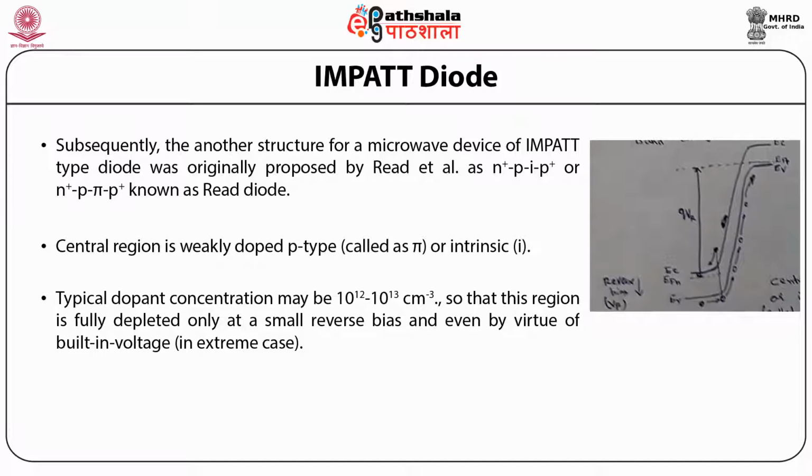and even by virtue of built-in voltage in the extreme case. Let us now discuss the benefits or advantages of the impact diode. First, it operates in the 3 to 100 GHz frequency range. Secondly, it has high power capabilities compared to other microwave diodes. Third, its output is more reliable as compared to other microwave diodes.